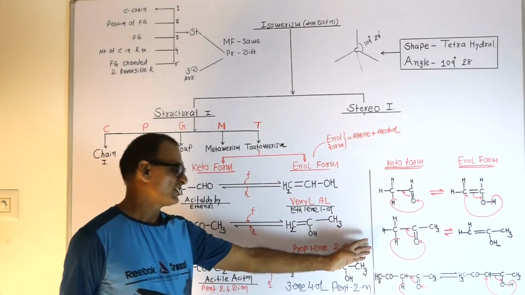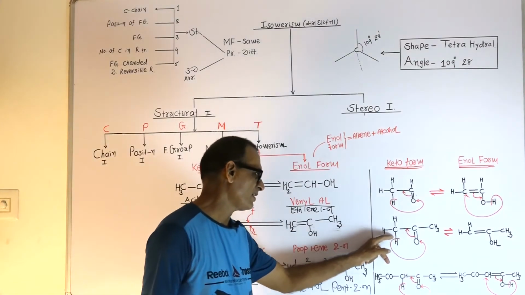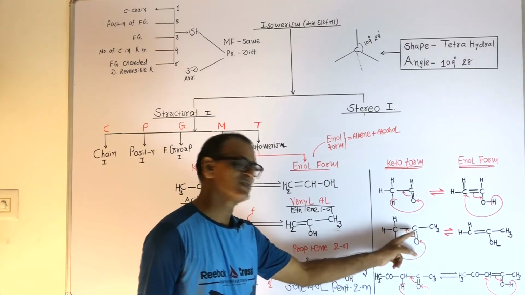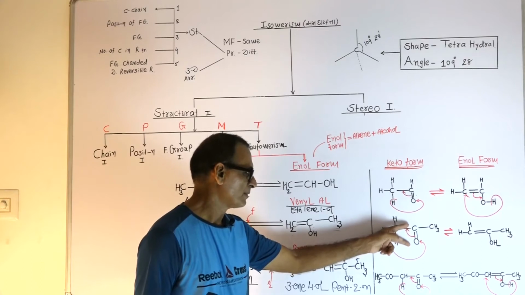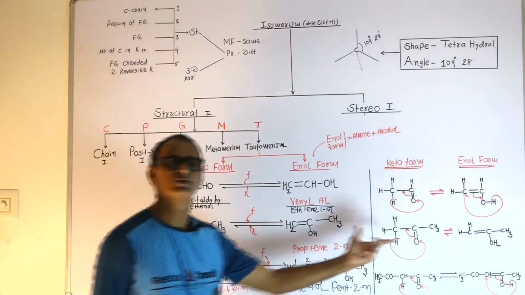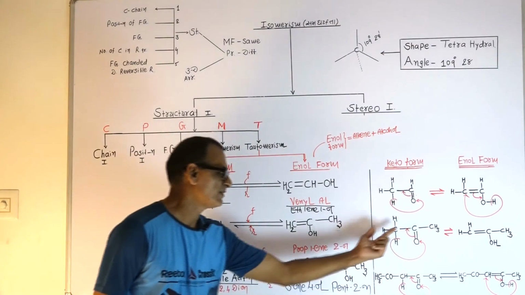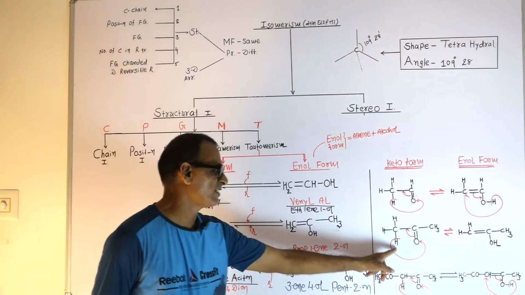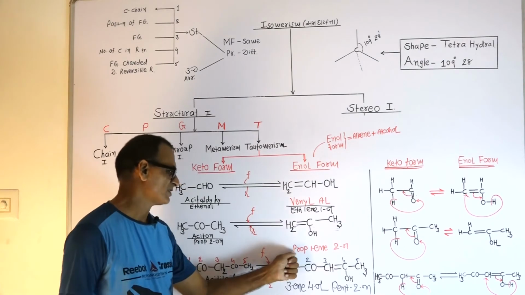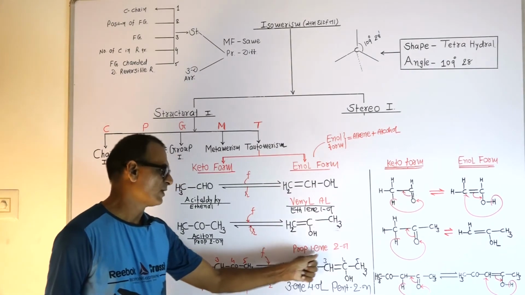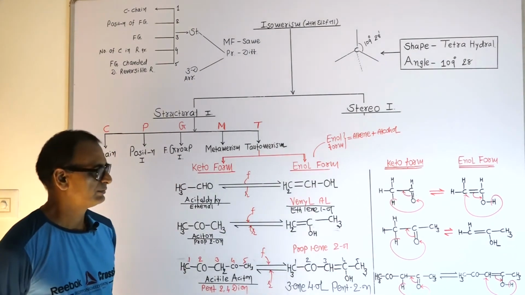In acetone, hydrogen will migrate from carbon to oxygen. Simultaneously, one pi bond will transfer from between carbon and oxygen to between two carbon atoms. Finally, it will give this type of compound, and the name of this compound is prop-1-en-2-ol.